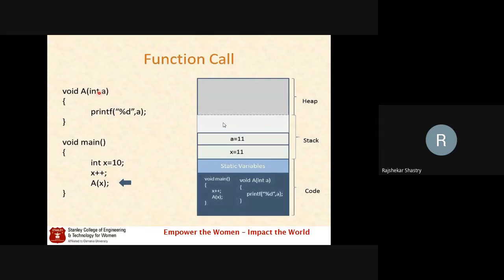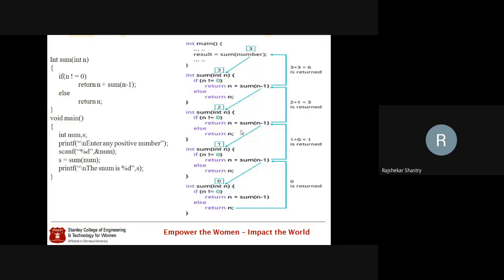So likewise, we can imagine the layout for a function call when we are using it in C. The same thing here: suppose A is calling the same function A once again, then one more activation record will be created. Likewise, the activation records are created and stored in the stack. So this we have to remember. Then how the overall thing is executed recursively, the execution flows like this. I have taken a snapshot of this particular one.